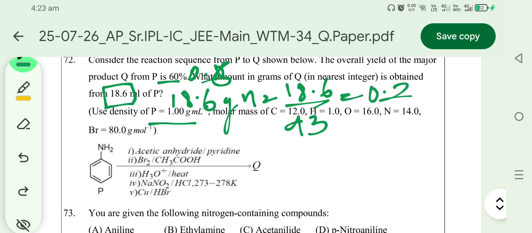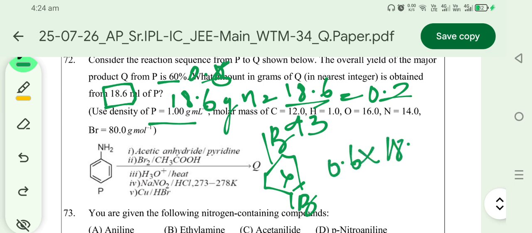And the final product obtained in this compound is 1,2-dibromo. So the mass of Q, with percentage yield, is 0.6 into 0.2 into its molar mass 232. It is nearly equal to 28.3, option 4.